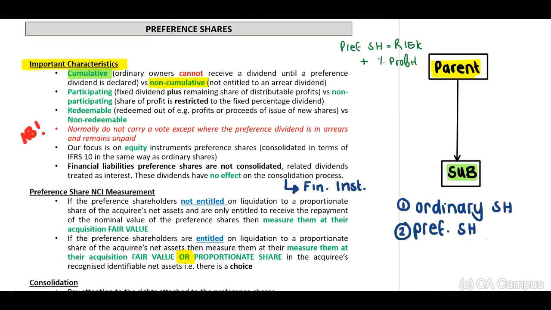Let's move on to bullet point 2, participating versus non-participating preference shares. Participating will be fixed dividends plus a remaining share of distribution of profits.